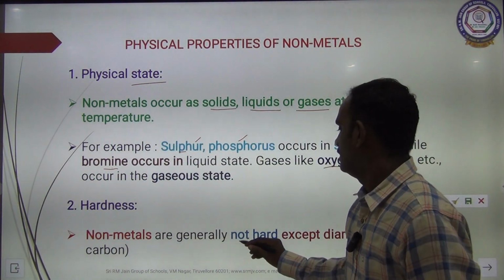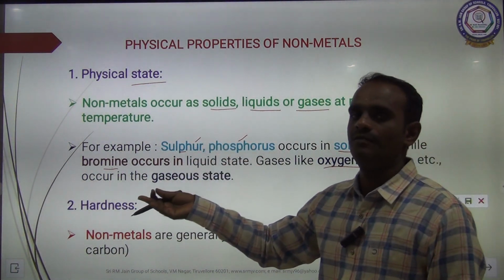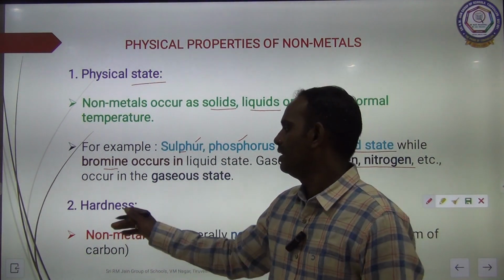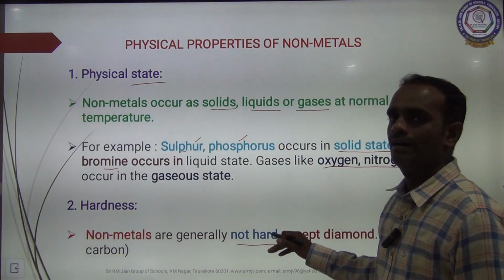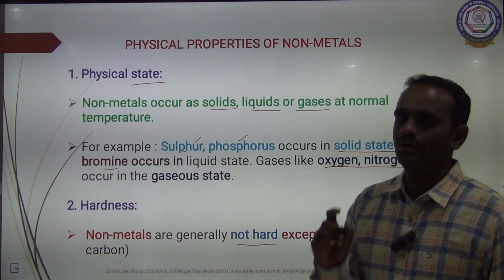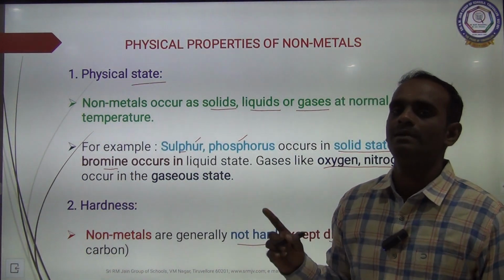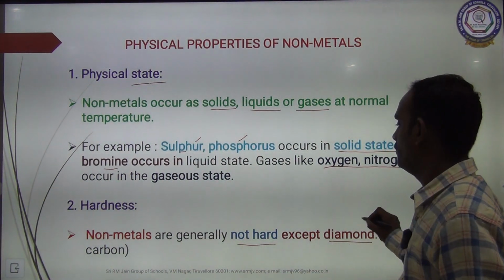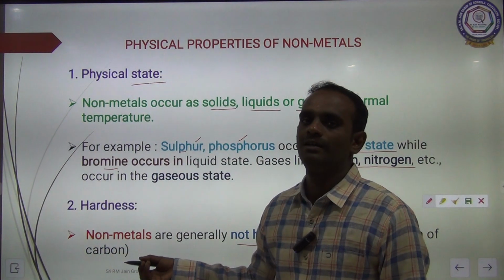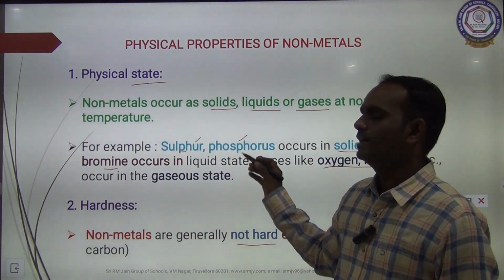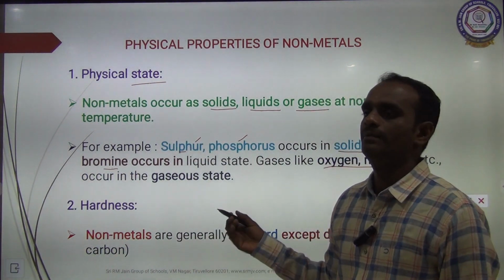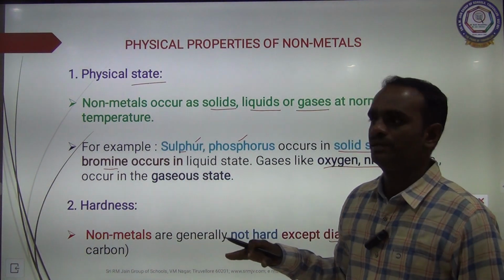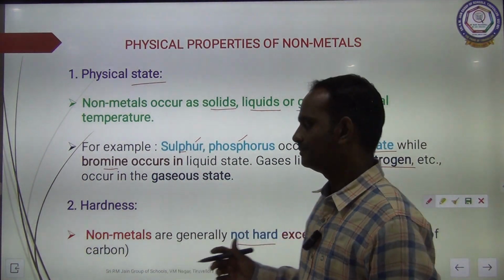Second physical property, hardness. Non-metals are generally not hard. In the introduction itself I said, neither too hard nor too soft. Non-metals are generally not hard except diamond. Diamond is a non-metal, and it is very hard in nature. Diamond is a form of carbon. Except diamond, all other non-metals are not hard. Clear?